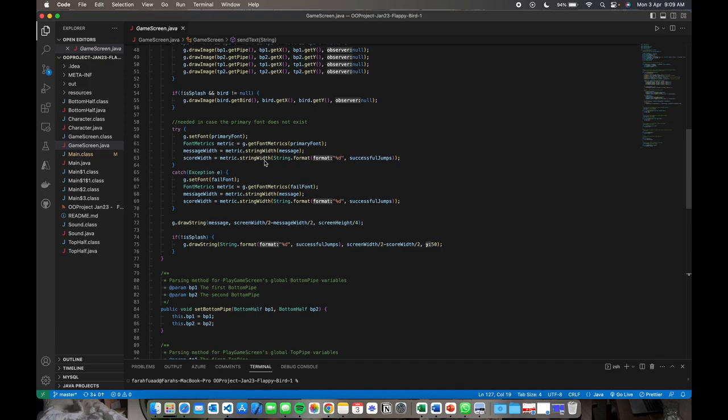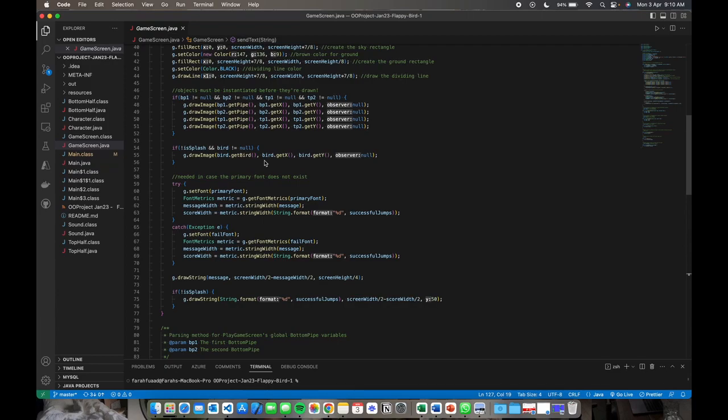And then we also have abstraction. This is where the game screen class abstracts away the details of the game's graphics by providing a simple method such as paintComponent that takes care of all the drawing operations.